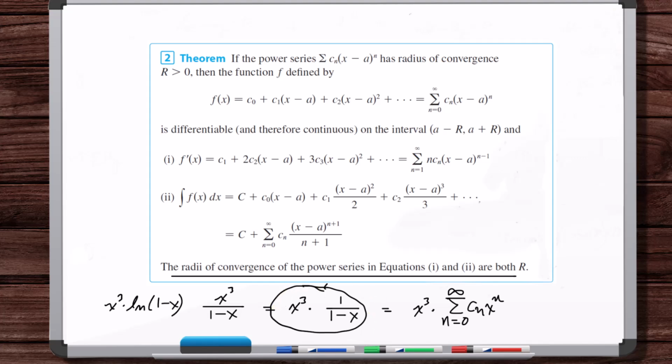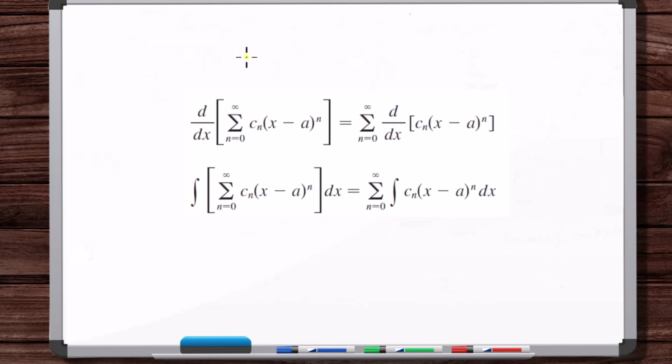Okay, last thing to talk about. I mentioned that with power series, we can think about this as differentiating each and every term of the infinite series, all infinitely many terms, and same thing with integrating. We're just talking about power series though. We don't extend these theorem properties to other types of series. You have to consider those separately.